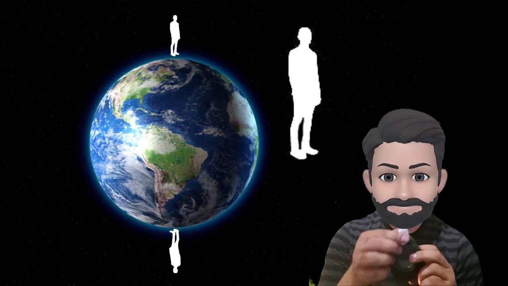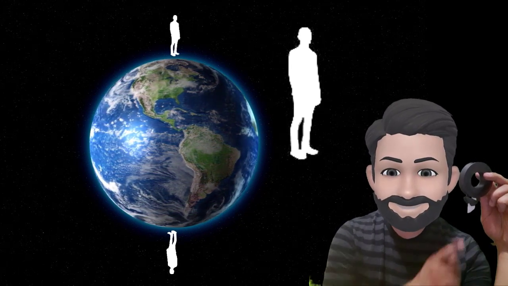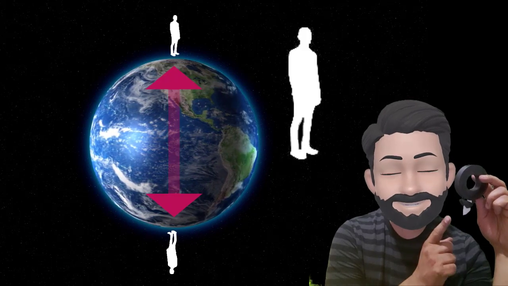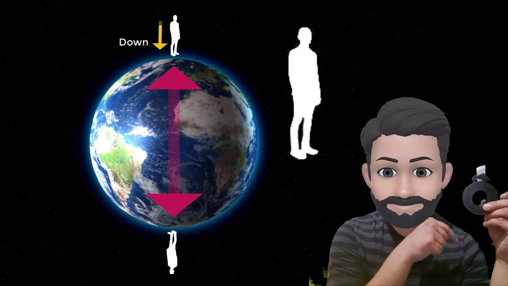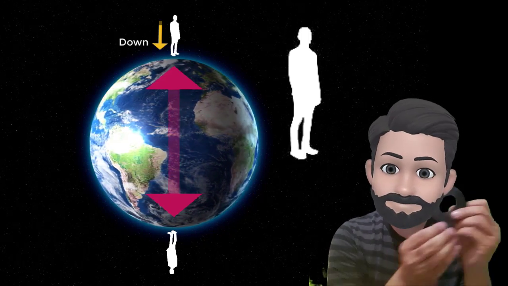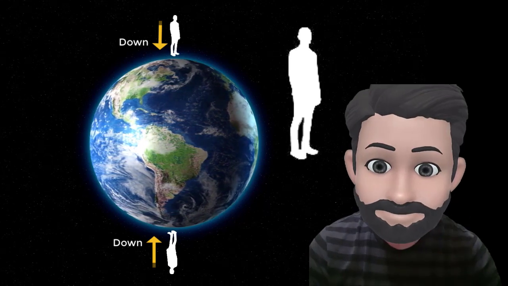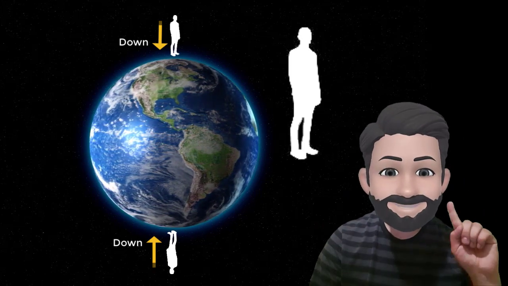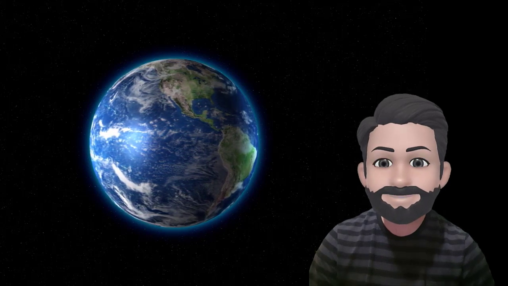Very simple. The gravity will act like this. The head will come down. Yes, a person living in the North Pole and the South Pole will be facing the other way. Because for the North Pole, the down is this way. But for the South Pole, the down is that way. So never say gravity as the force which pulls us down. Gravity is not a force which pulls us down. Now that gravity is very clear to you, let us learn why it is important in our future.